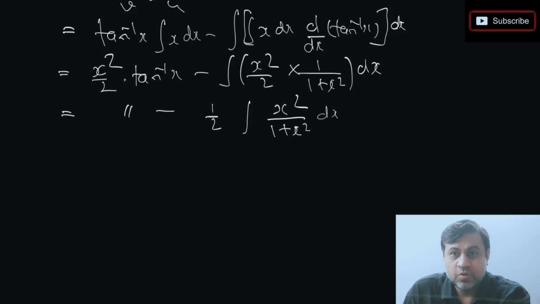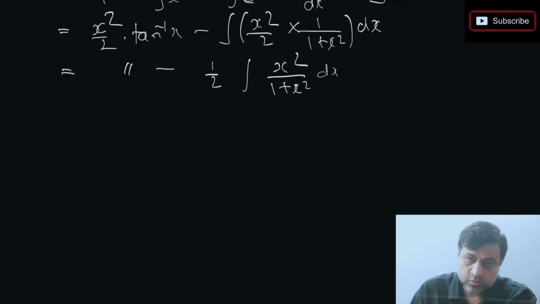If you don't know, go and watch my previous video. We have done 10 different types of questions: how to solve 1 by linear, linear by linear, quadratic by linear, and also how to solve quadratic by quadratic. There are 10, 12 such small basic concepts which you are supposed to know, learn and master. If you are finding it difficult, if you can't think what to be done with x square by 1 plus x square, you need to watch the previous video. Okay, so we can check that out also.